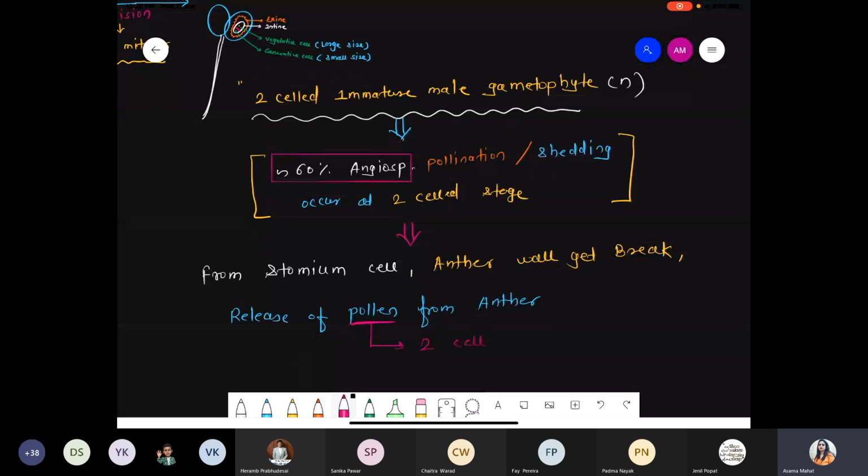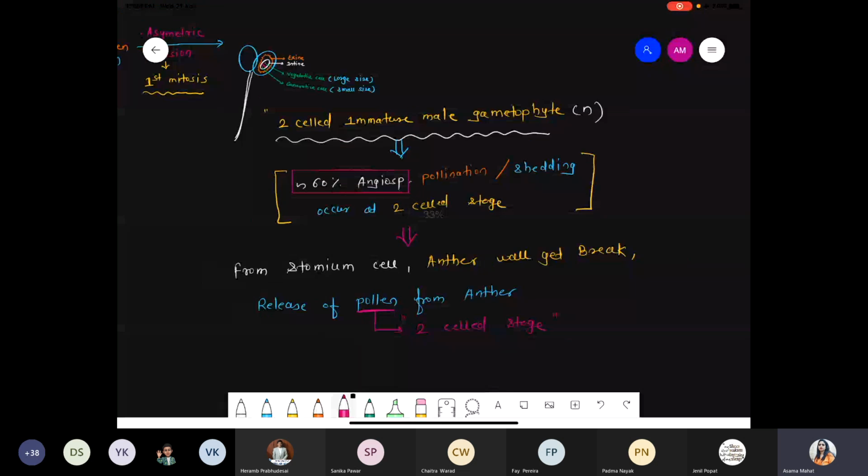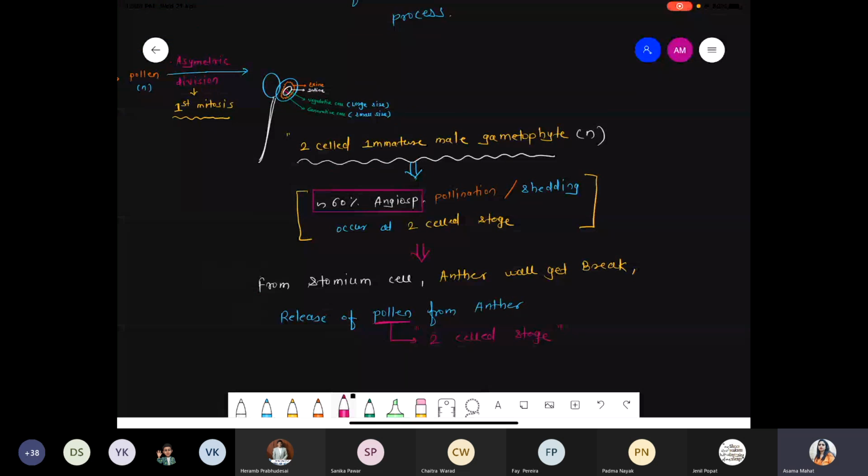And the pollen grain is at which cell stage? These are at the two-cell stage. First mitosis is complete. There is a formation of the vegetative cell as well as the generative cell, and the pollen is released from the anther wall after the breakdown of the stomium cell. So the two-cell stage is not a mature male gamete. Please remember, it's an immature one. Male gametes have not been produced yet. There is a formation of only two cells: one is a generative cell, another is a vegetative cell.